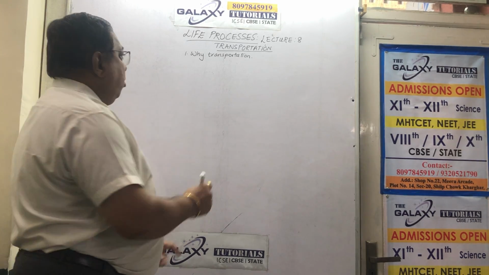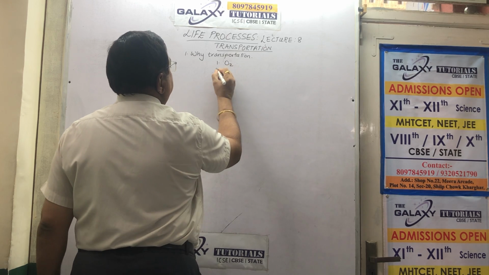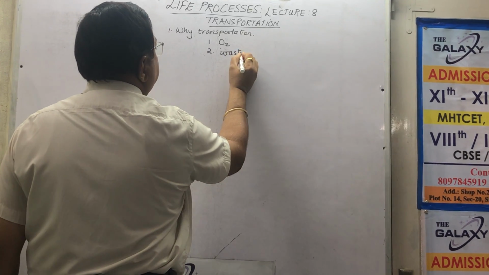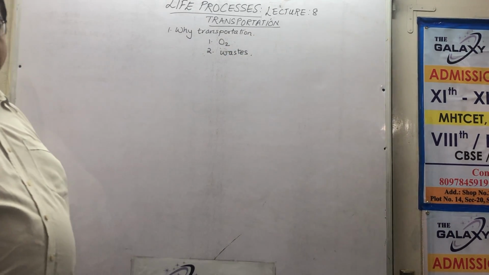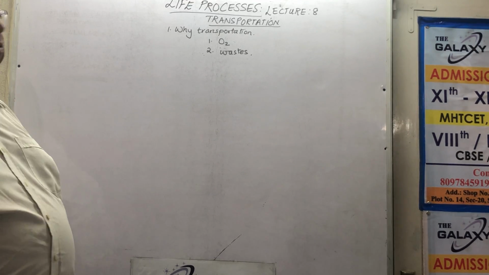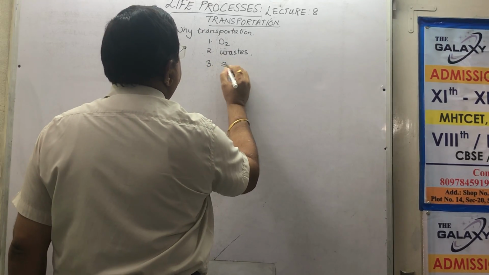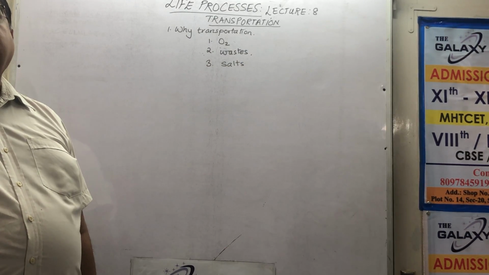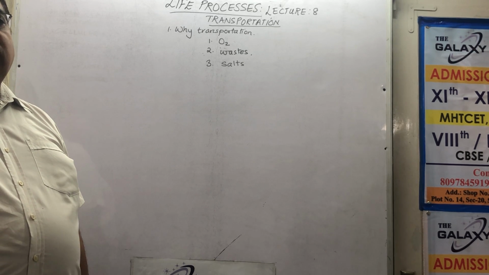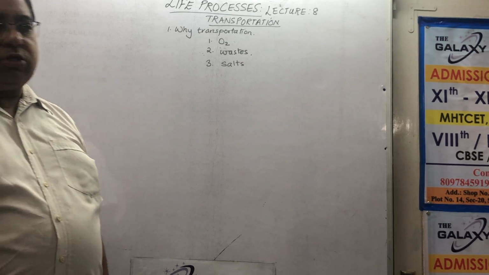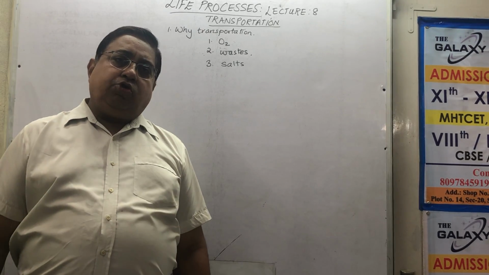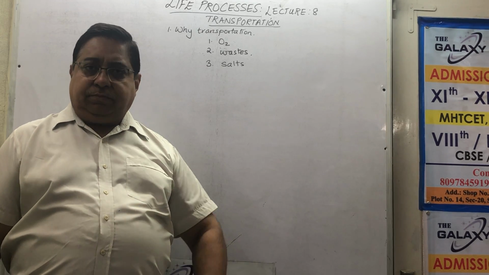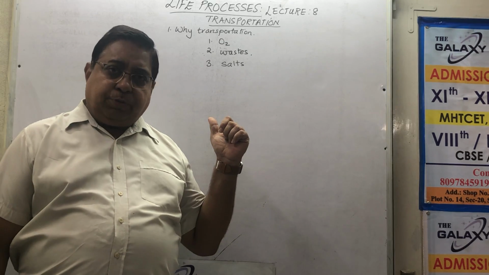Transportation is important, first, for transportation of oxygen. Second, transportation of waste. We bring back CO2 and other waste from inside the body to the outside to be thrown out. Third, we are transporting salts. The plasma of the blood contains dissolved salt. Minerals are required. Anytime you are not well, the doctor gives you a tablet. Those tablets are absorbed finally into your blood and transported to the cells. You got a headache, you take crocin, got fever. So you see, transportation is important.